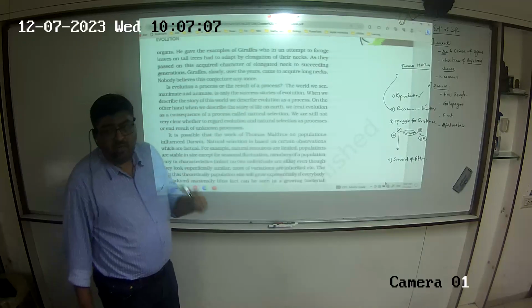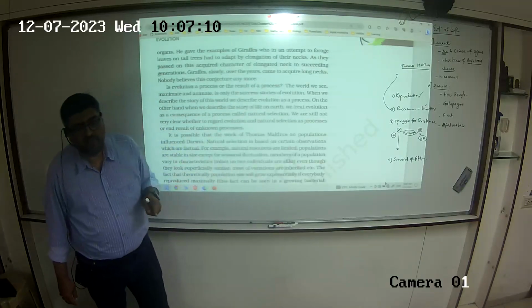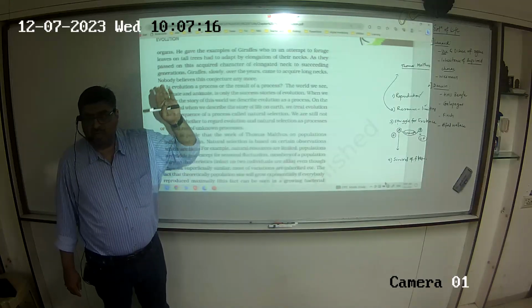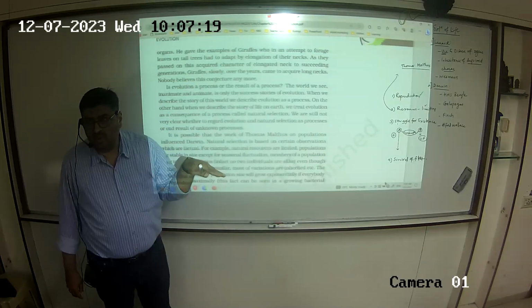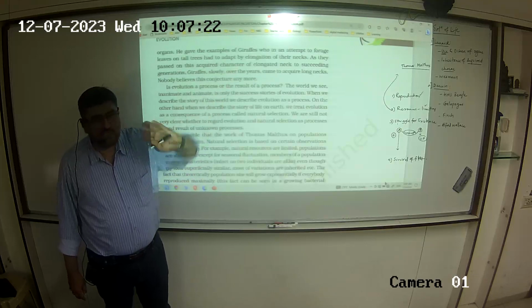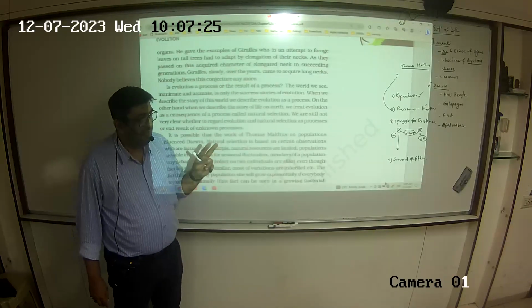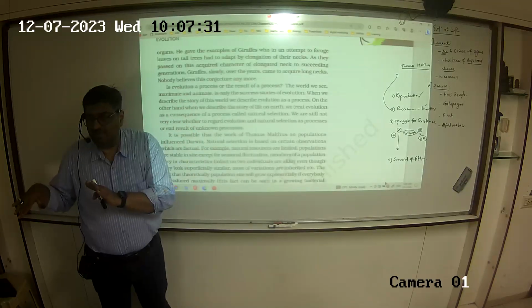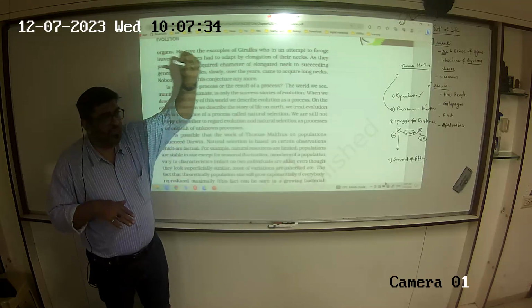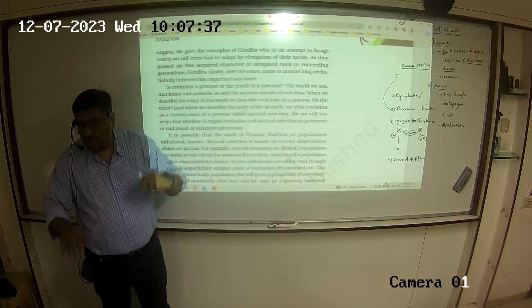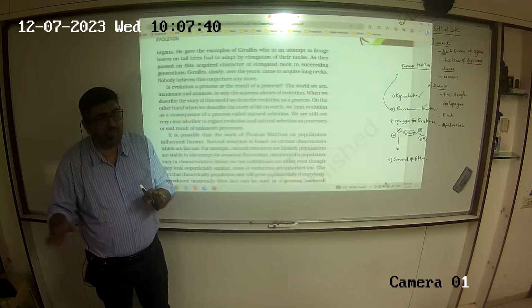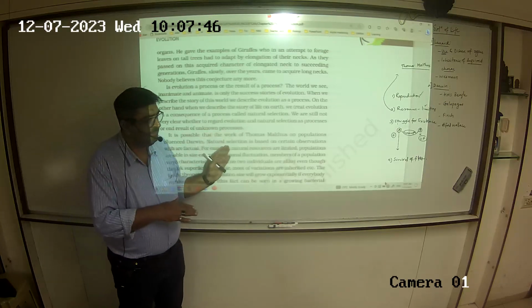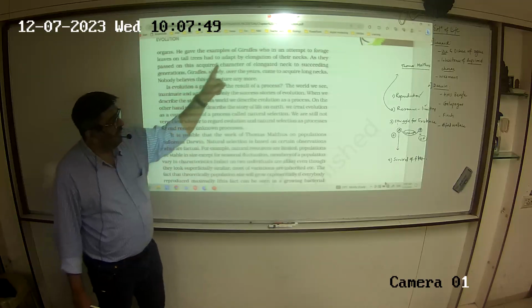Now, Darwin used the same example to put forth this theory. Darwin said, brother, what did Lamarck say? That all the giraffes were of small size, and then they elongated, became bigger. He says no, there were two types of giraffes, one tall, one short. When they migrated, will the taller have a favorable variation to reach the leaves now? And the shorter ones will not have that favorable variation. So what happened is, that's why they became extinct. And the favorable ones persisted and then developed. So this is about Lamarck.